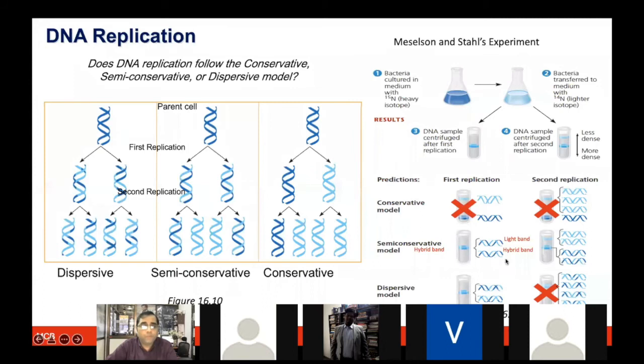So that became the first replication hybrid, and that is what was being observed here in the middle. Whereas in the subsequent cycle, now the dark blue is here and the light blue is here, but again the light blue is being synthesized in both of these DNA. So now you have two DNA molecules which have the hybrid, and two DNA molecules which only have the light 14N nitrogen. Based on this, he could observe a hybrid as well as the light band pattern. Therefore, the semi-conservative model became conclusive and experimentally proven, and Meselson and Stahl get credit for showing how DNA replication works.